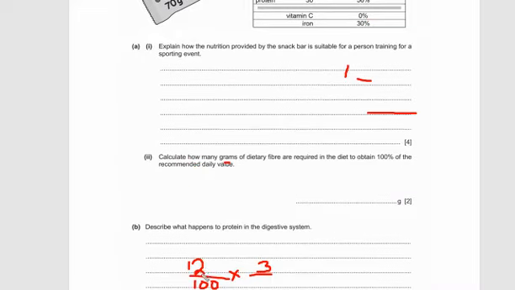When you divide 12 by 100, you will get 0.25 something or 0.025 something, and then when you multiply it with the 3, you will get the 25 gram answer. So hopefully this is clear. If you do it both ways, you will get the answer of 25. You are supposed to simply solve the percentage question. So the total recommended value, you divide it by the given percentage and multiply it with the 1 gram of dietary fiber contained.